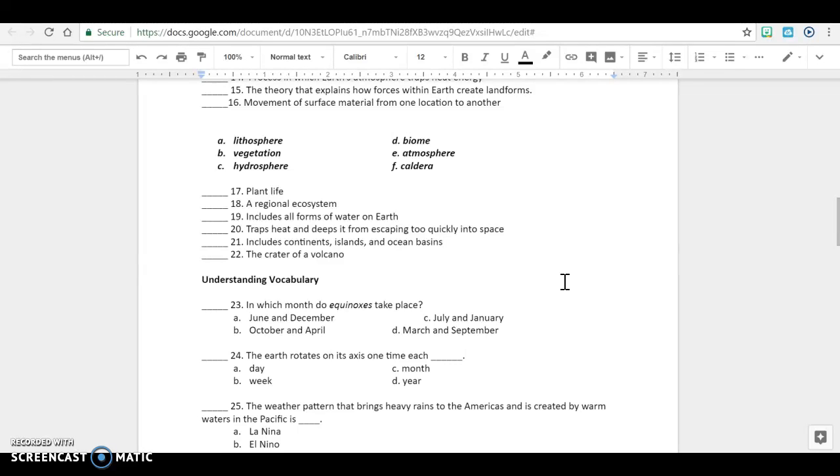Includes all forms of water on Earth. 20. Traps heat and keeps it from escaping too quickly into space. 21. Includes continents, islands, and ocean basins. 22. The crater of a volcano.